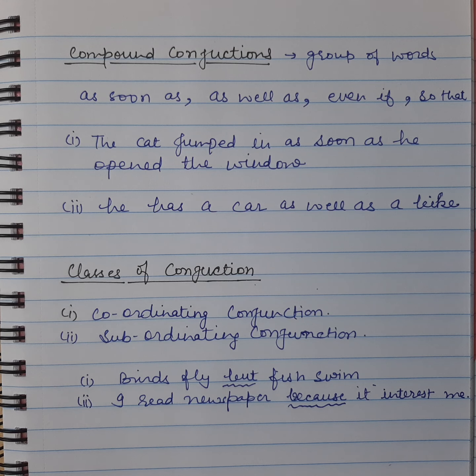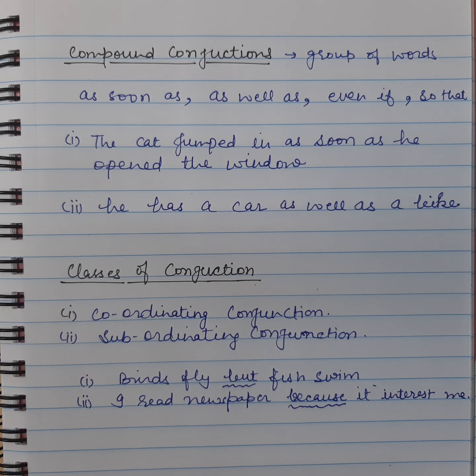So now let's discuss classes of conjunctions. So conjunction can be classified into two categories. One, coordinating conjunction and subordinating conjunctions. So coordinating conjunctions are the conjunctions which join two sentences of equal status or equal stature. And subordinating conjunction are conjunction which join one main sentence to a subordinative or helping sentence which is dependent on the first sentence. So let's understand it with the help of examples.